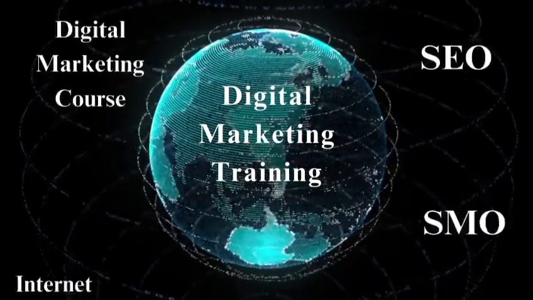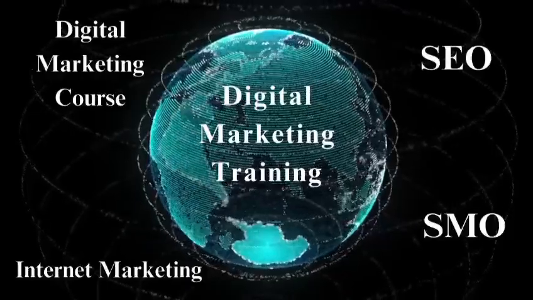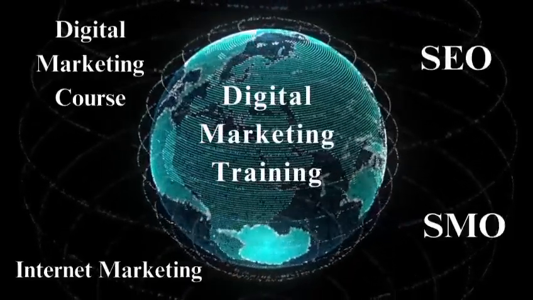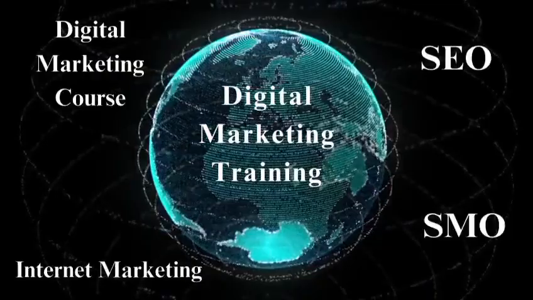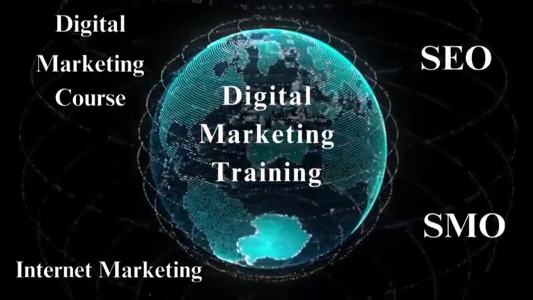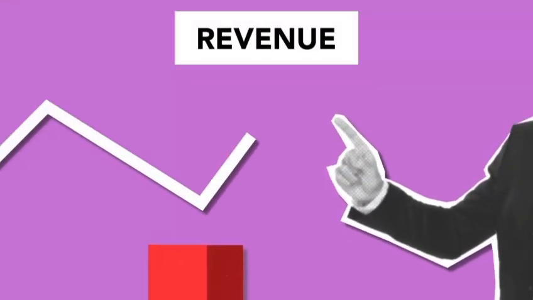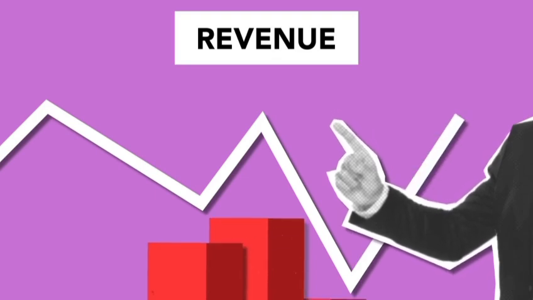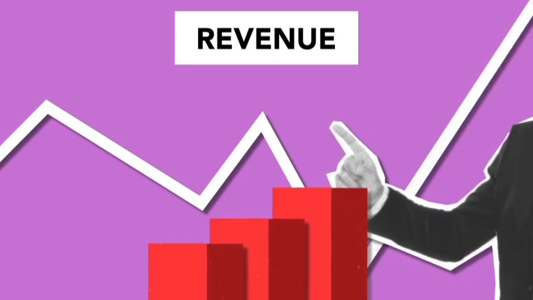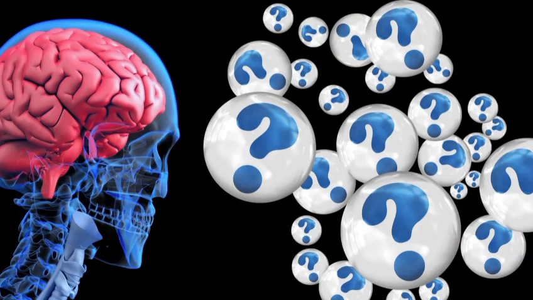For example, let's say my work is digital marketing training. Digital marketing training became my main keyword, and digital marketing course, internet marketing, SEO, SMO, all of these keywords are related to my main keyword. So all of these will become LSI keywords for me. If I want Google to keep my page on the first rank or give a good ranking, then I will have to focus on LSI keywords because a visitor is also searching by LSI keywords.